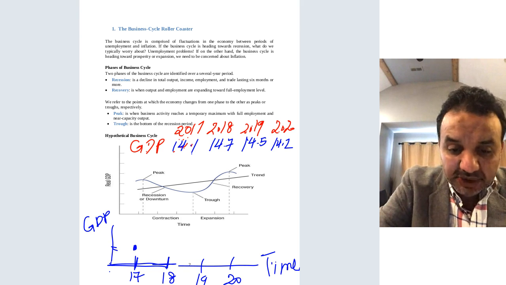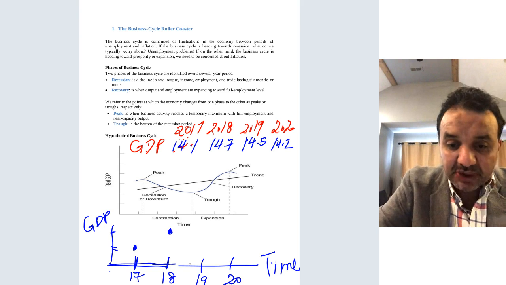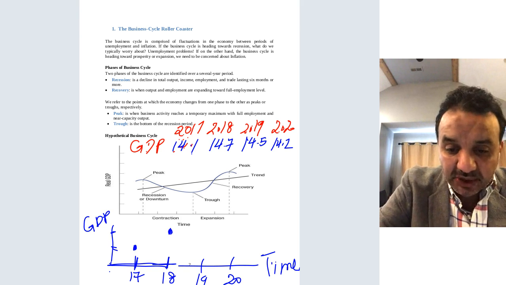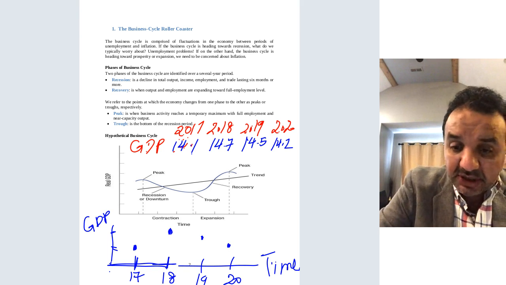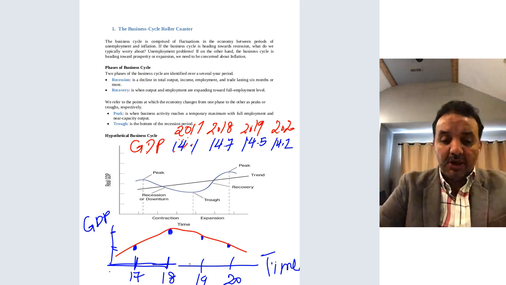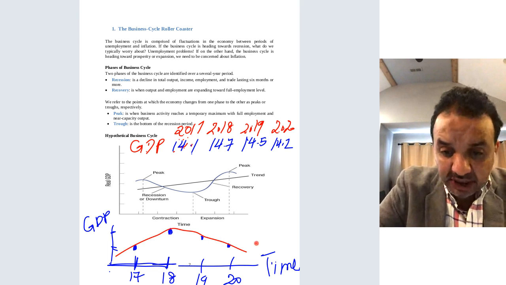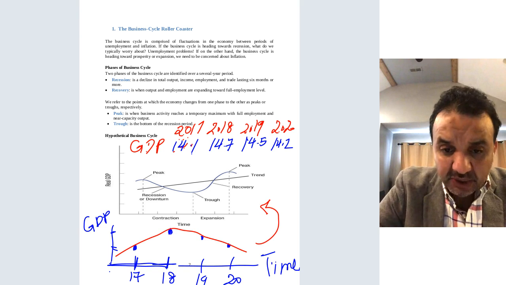And 14.7 is a little bit higher, so let's say this is 14.7. 14.5 in 2019, so this is 14.5 here. And then the last one is 2020, 14.2. So let's omit these dots, and we'll have a line like this. Now you understand how I drew this graph.